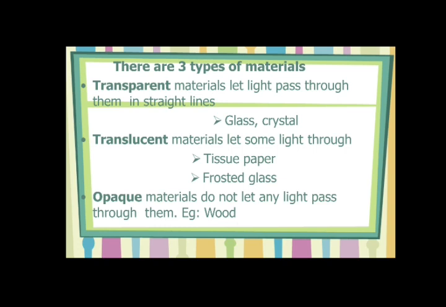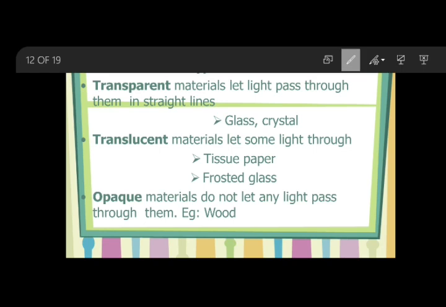Now, if you are covering the book with a brown sheet, is it possible for you to see the cover of the book? I mean the front page of the book? No, because the brown sheet will not allow the light rays to pass through. So, glass is your example for transparent material. Opaque materials means which do not allow light to pass through them.